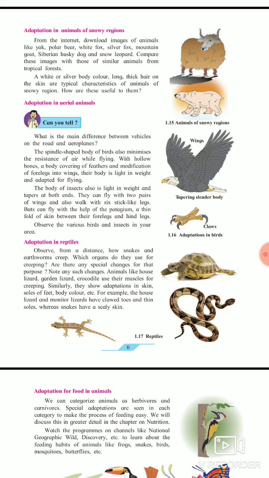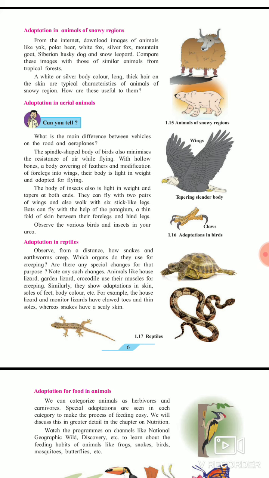Okay, the body of insects also is light in weight and tapers at both ends. They can fly with two pairs of wings and also walk with six sticky legs. Which insect? For example, the cockroach. A cockroach can fly, and a cockroach can walk also. With sticky legs, it can walk on a wall also. A bird can't walk on a wall. But a cockroach can fly, and can walk on a wall with the help of sticky legs.